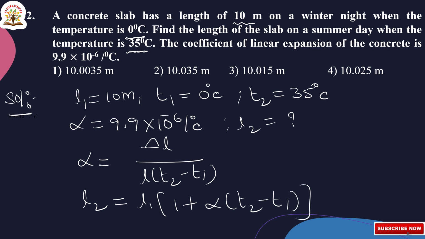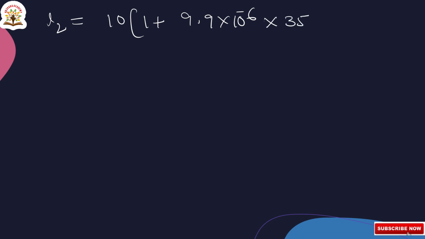So taking cross multiplication, L2 is equal to L1 of 1 plus alpha into T2 minus T1. Substituting the values, L2 is equal to 10 of 1 plus 9.9 into 10 to the power of minus 6, into T2 minus T1, that is 35 minus 0, 35.